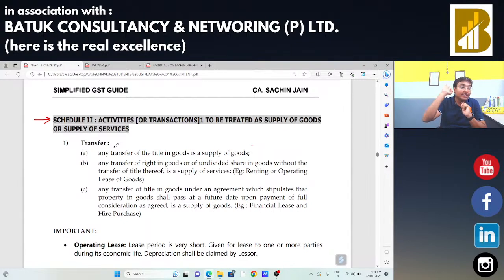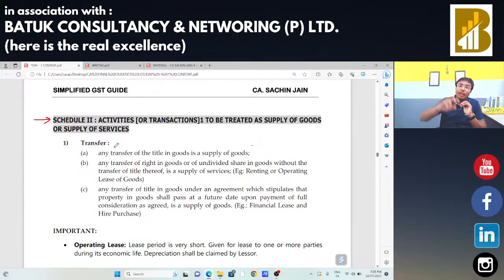And after that, we had started our discussion on the concept of supply, that is point of taxation. Whenever there is a supply, GST will be applicable. And for the charging section, for the trigger point, supply includes sale, exchange, barter, license, lease, rental in the course or furtherance of business for a consideration. But agar import of service hai, in that case, in the course or furtherance of business bhi nahi hai, but for a consideration hai, we can say that this activity or transaction should be considered as your supply.